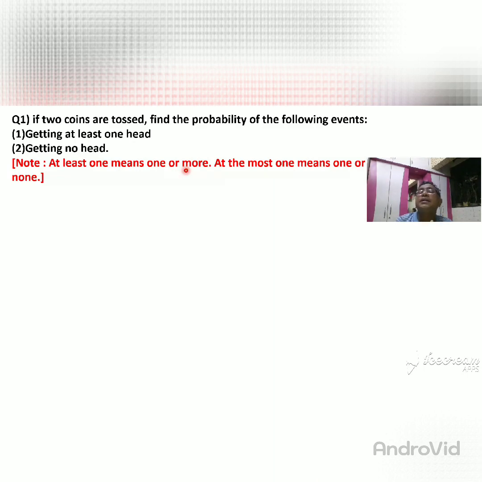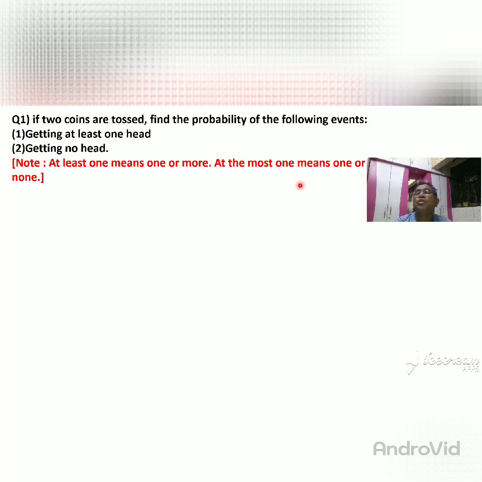Suppose the answer is at least one. So you have taken one also, and if you are getting another head also, means two heads also, then that two head is also written. So that is the meaning of at least. And at most one they say. So at most means they say at most one, that means one, you can write only one. You cannot write two there because they say at most one, which means only one. So this is the main difference.